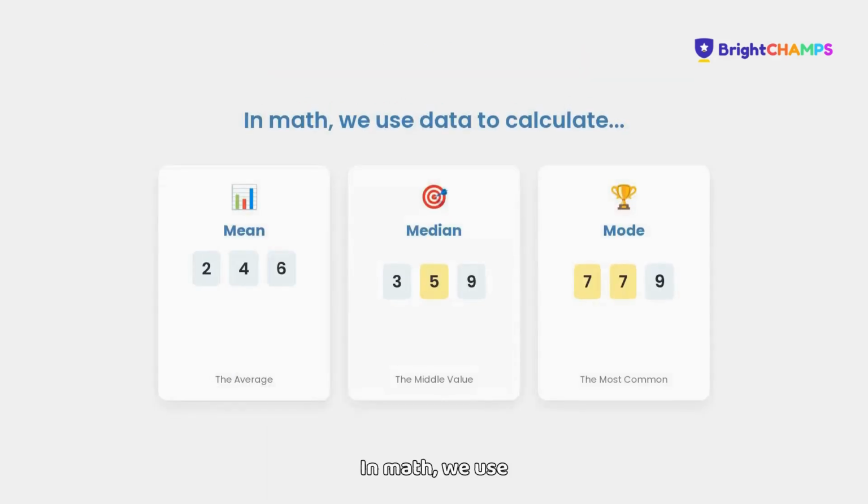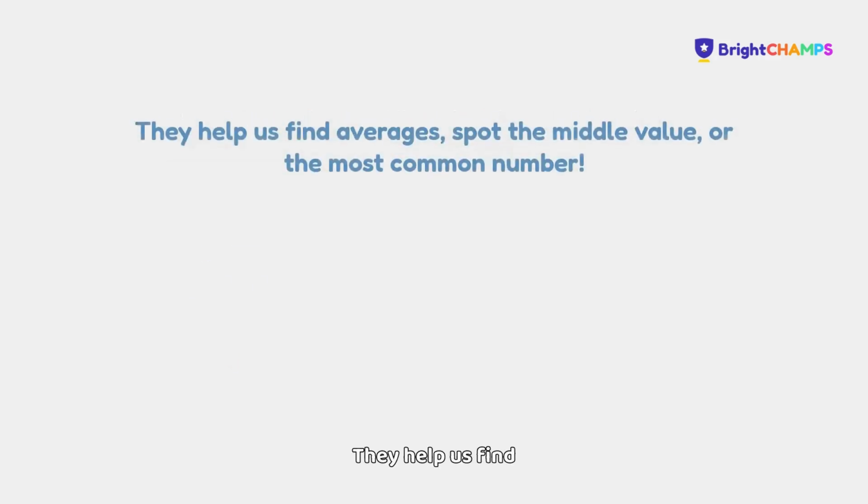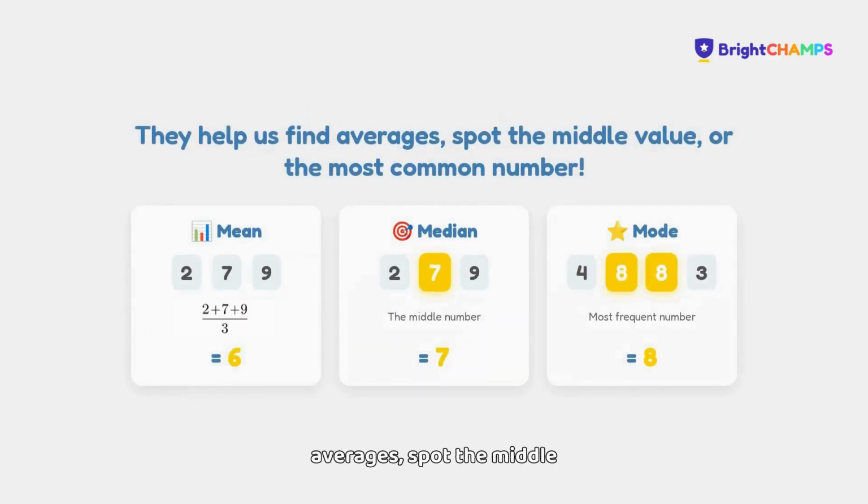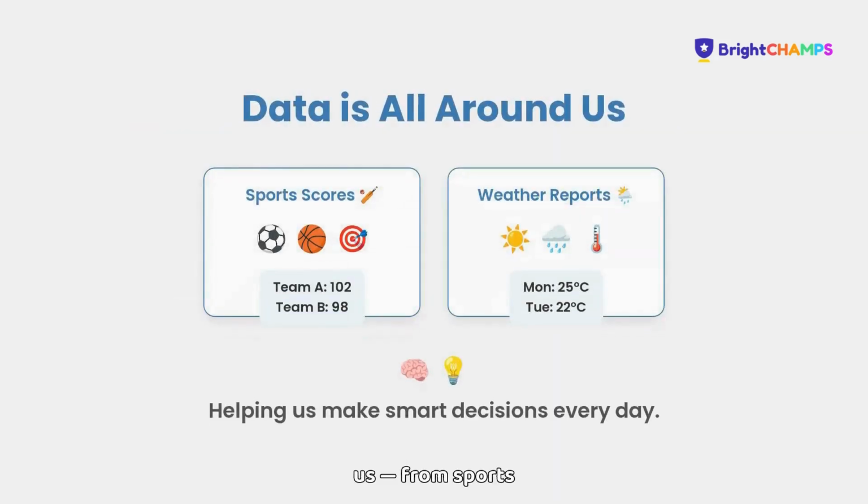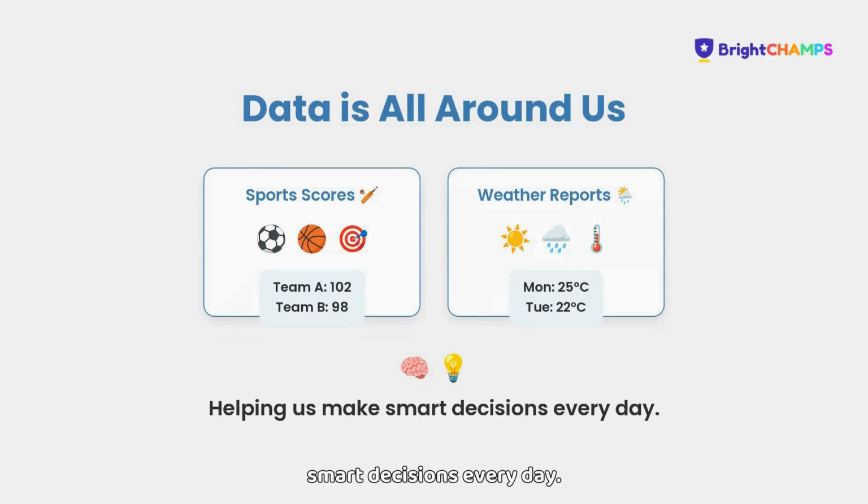In math, we use data to calculate things like mean, median, and mode. They help us find averages, spot the middle value, or the most common number. Data is all around us, from sports scores to weather reports, helping us make smart decisions every day.